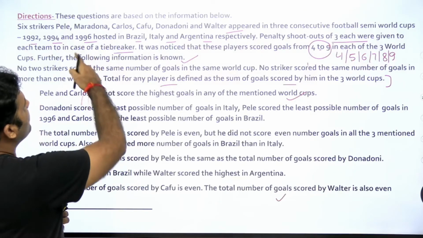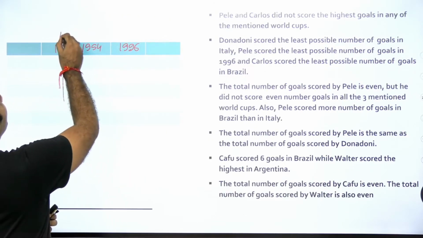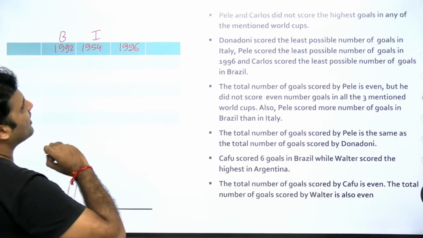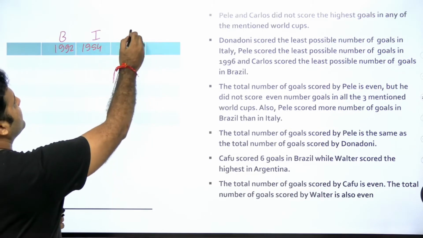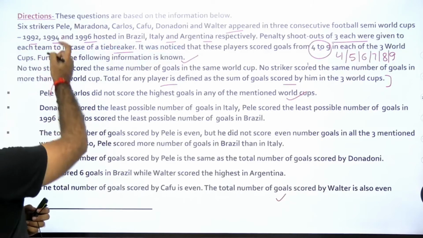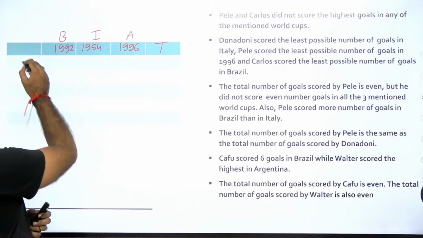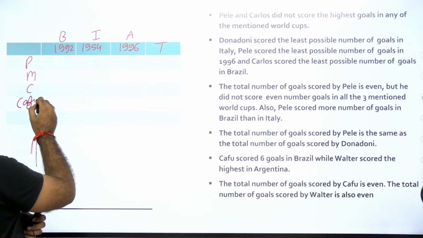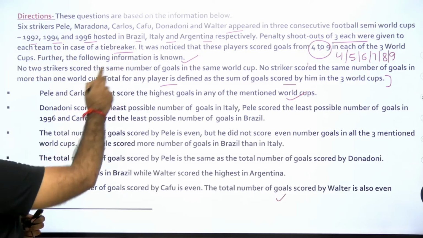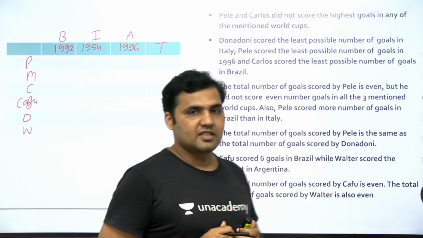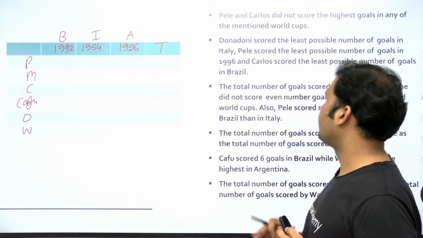And 1992 का World Cup हो रहा है ब्राजील के अंदर, 1994 का World Cup हो रहा है इटली के अंदर और 1996 का World Cup हो रहा है अर्जेंटीना के अंदर. यहाँ पे हम टोटल नंबर्स लिखेंगे and the players who are participating are Pele, Maradona, Carlos, Cafu. So these are the names of the players. These are the 6 players. Just start filling in the information from the first part.